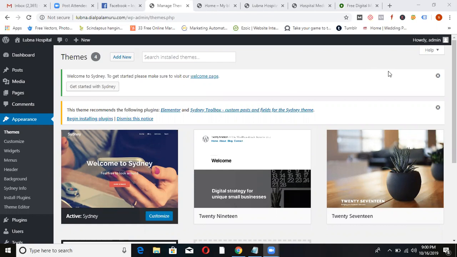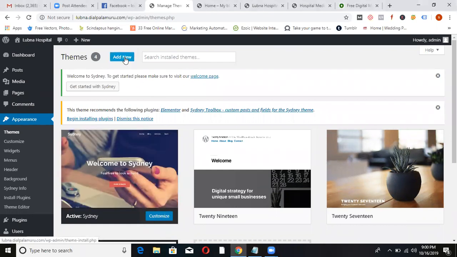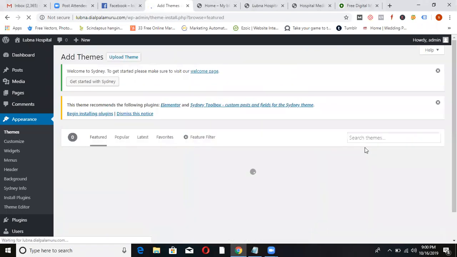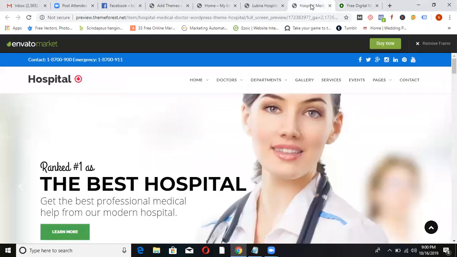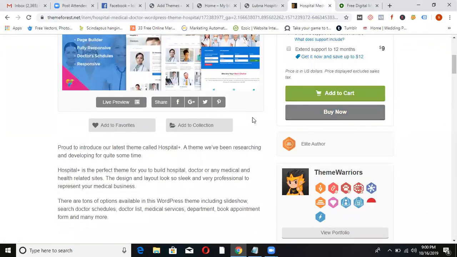Now once you go to appearance and themes, there is an option to add new. Whenever you want to purchase a theme here, you can buy now. When you make the payment, they will send you one zip file.